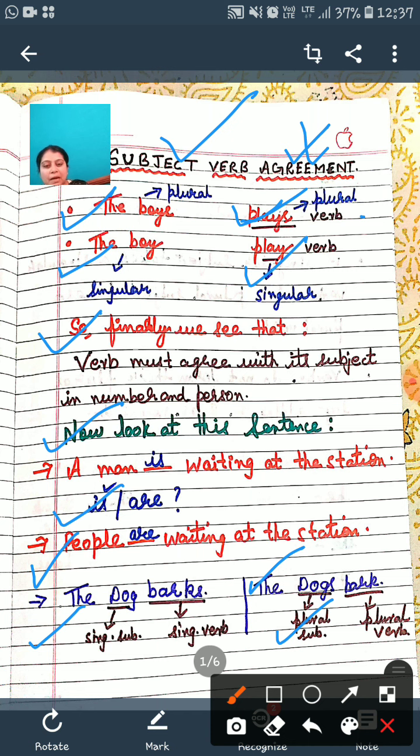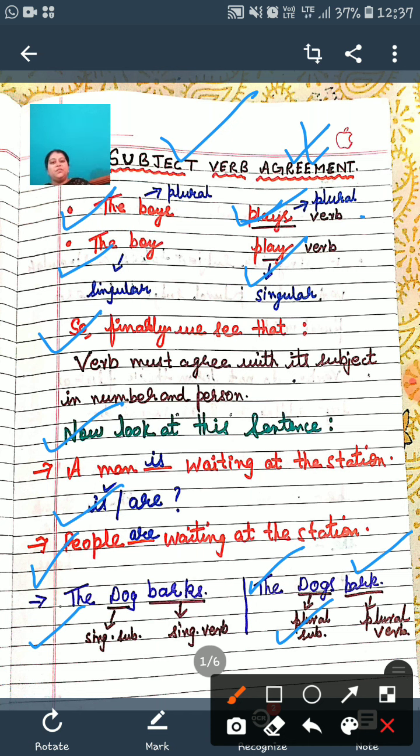Also, you can understand by one technique, one trick. Whenever there is an S in the subject, the verb will not have an S. Look at this sentence, the dog barks. There is no S in the subject, so in the verb we have given S. Look at the second one, students, the dogs. In dogs we have S, so we have not used any S in this verb. This is a simple way to understand.